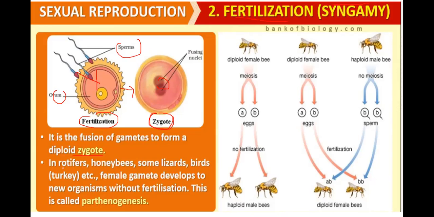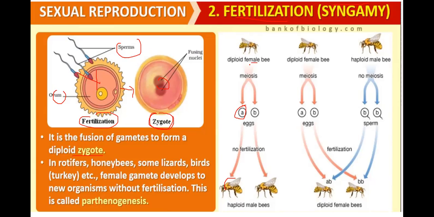In rotifers, honeybees, some lizards, and birds like turkey, the female gamete develops into a new organism without fertilization. This is a what? Gamete. The egg, without fertilization, develops into a new individual. This is called parthenogenesis. This is called what? Parthenogenesis.